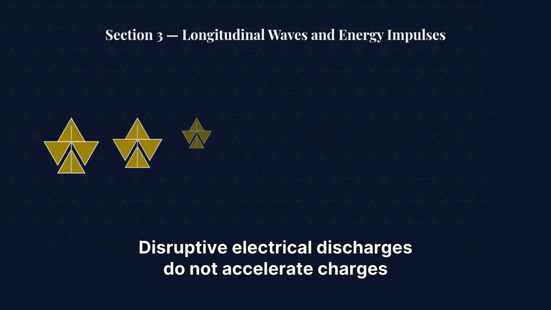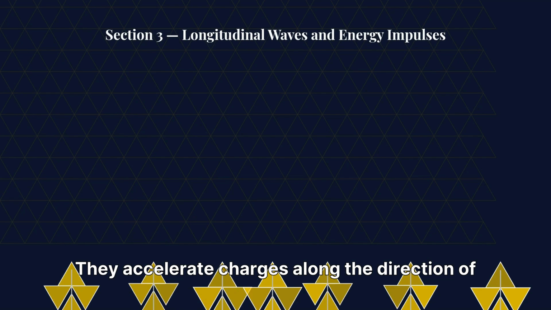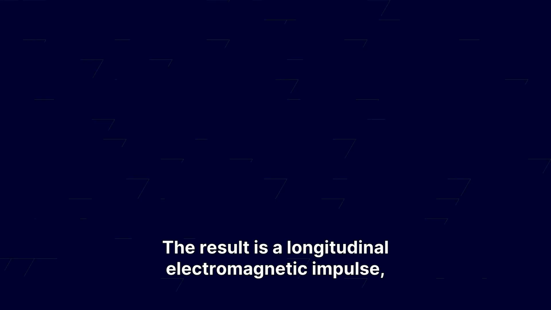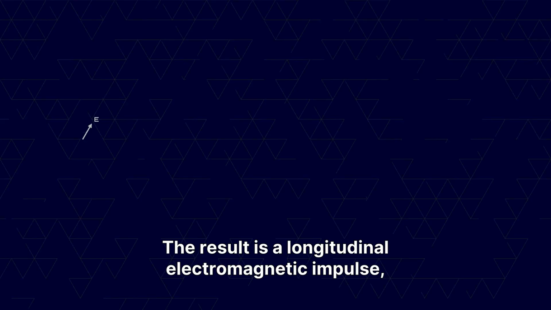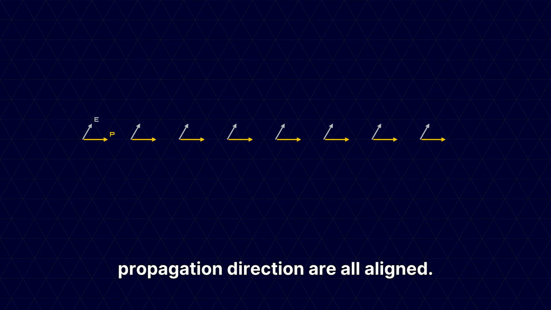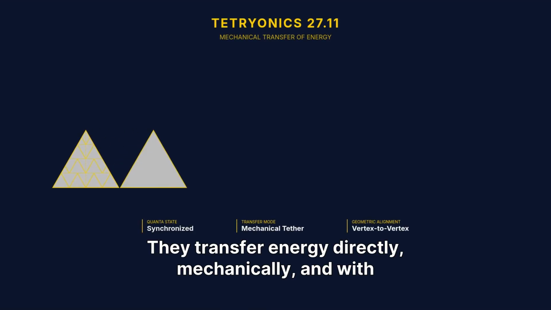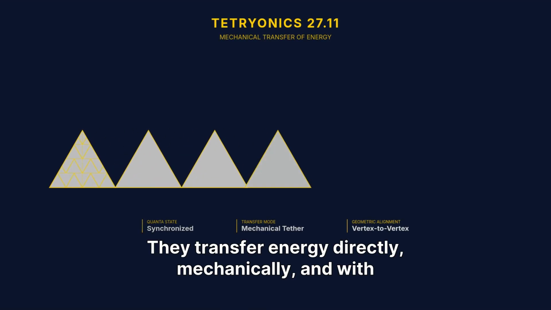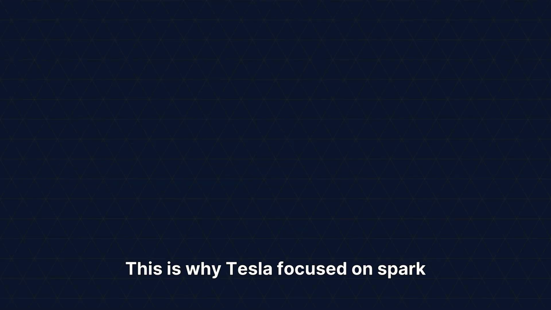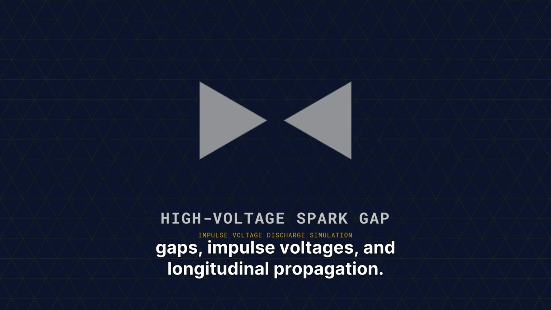Disruptive electrical discharges do not accelerate charges sideways, they accelerate charges along the direction of the field itself. The result is a longitudinal electromagnetic impulse, where the electric field, energy momentum, and propagation direction are all aligned. These waves do not radiate power outward. They transfer energy directly, mechanically, and with minimal loss. This is why Tesla focused on spark gaps, impulse voltages, and longitudinal propagation.